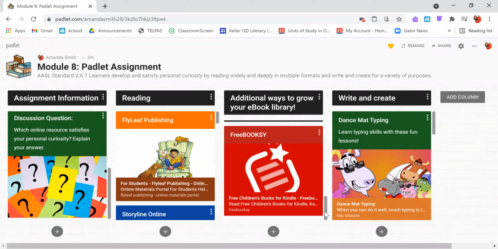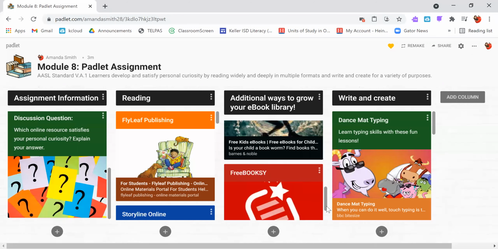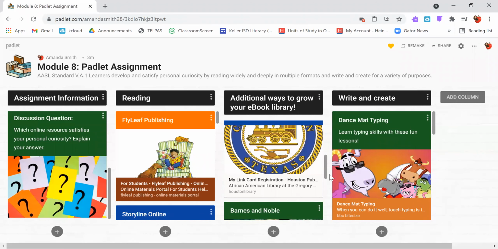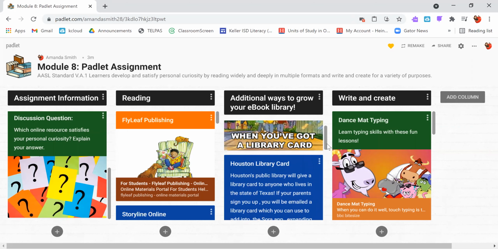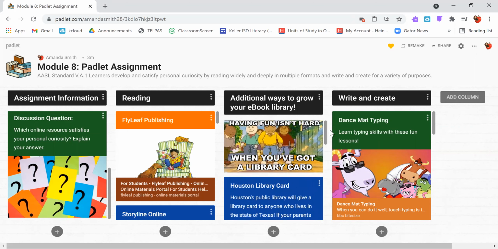So those are some other resources. Those might be ones that you would want to use at home, unless maybe you're using a Kindle or a Nook device in your classroom, which is very possible. Those are some other nifty ways to grow your ebook library. So with that, let's move on to our final column.